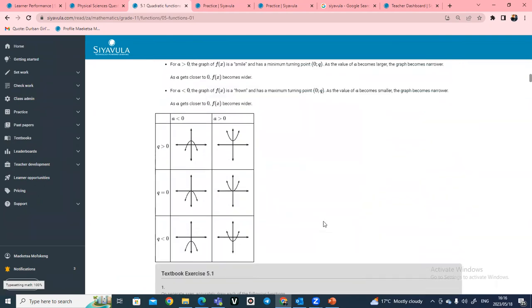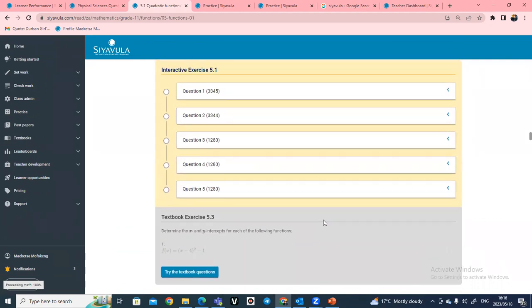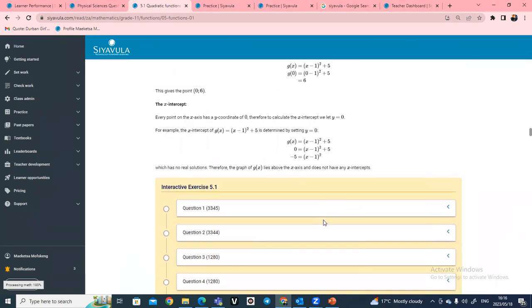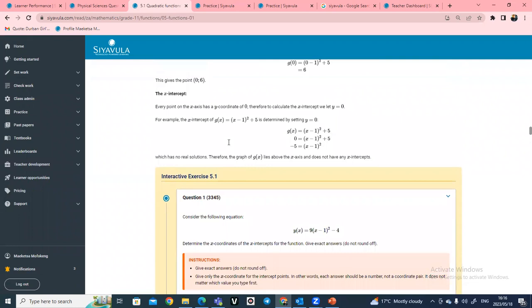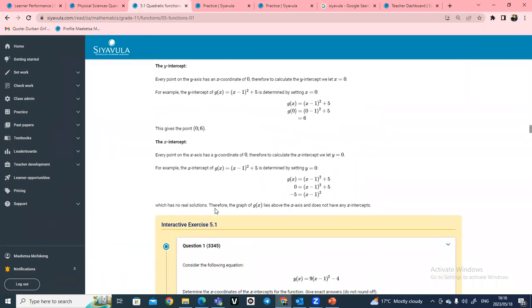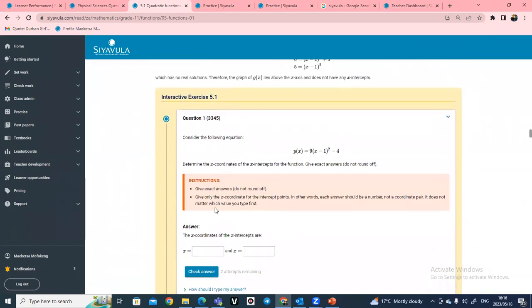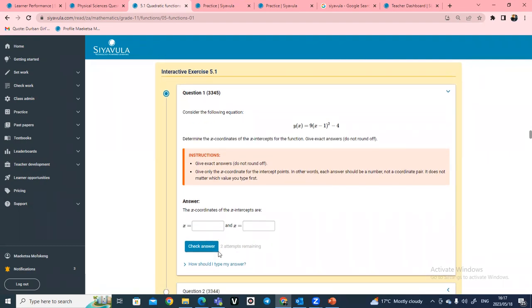And then what I like about Siyavula is that on these functions here, after learners have read through here, what we have here is the interactive exercises. So if you click here, interactive exercises, we are saying, oh, learners are reading and then understanding and doing some examples under the X and Y intercept here and how to find them. But immediately after that, we are also saying, how about now you come down here and then you work it out. Let's see what you did understand about the X and Y.